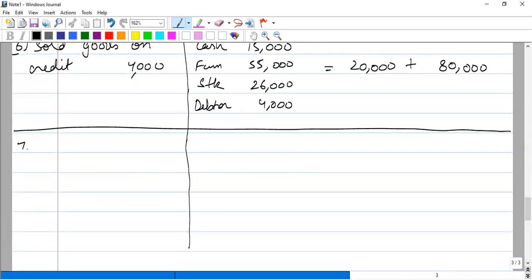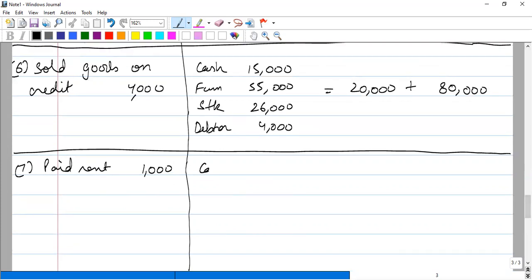Seventh transaction is paid rent. Paid rent rupees 1,000. Paid rent means he has made payment from cash. Therefore, his cash will decrease by 1,000. Furniture remains unchanged. Stock will also remain unchanged.